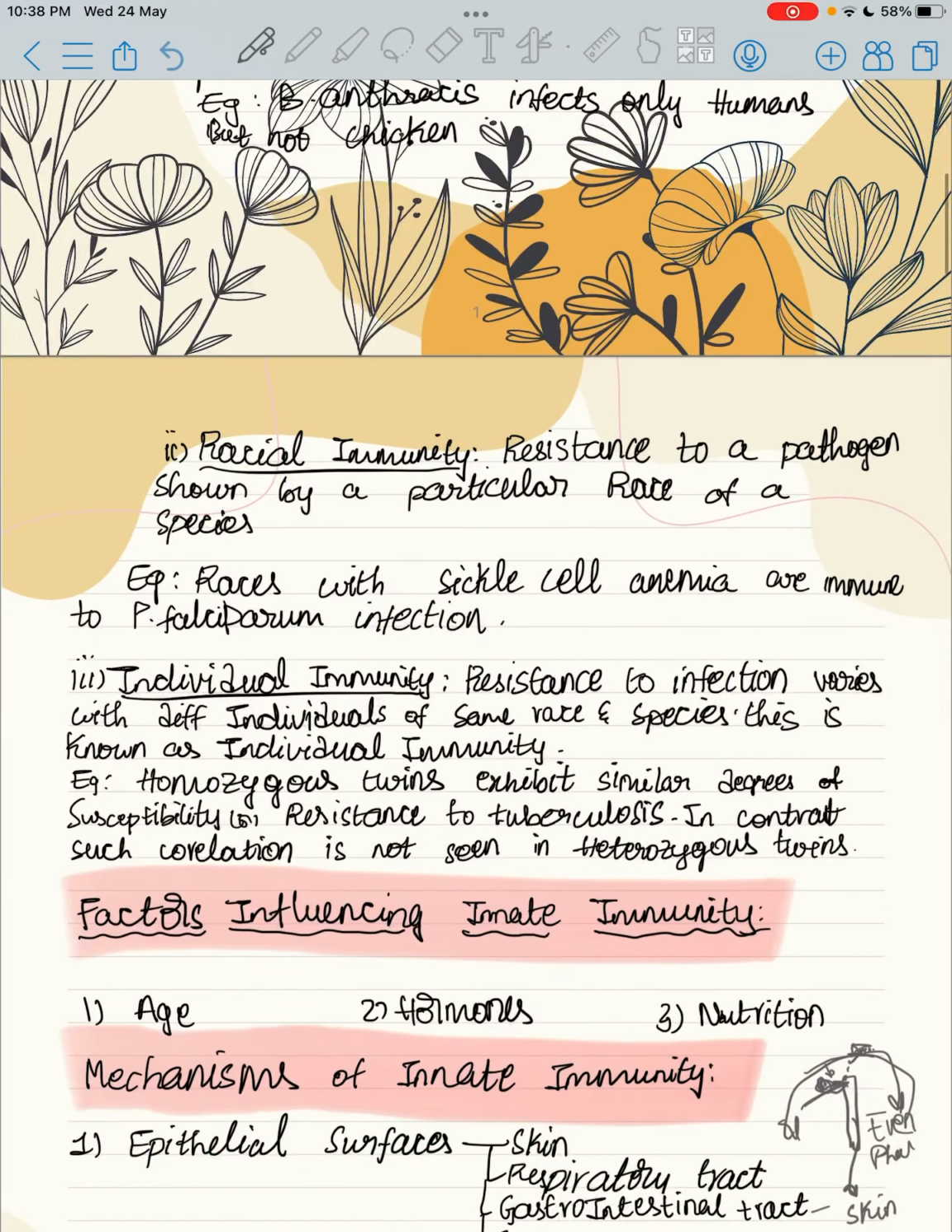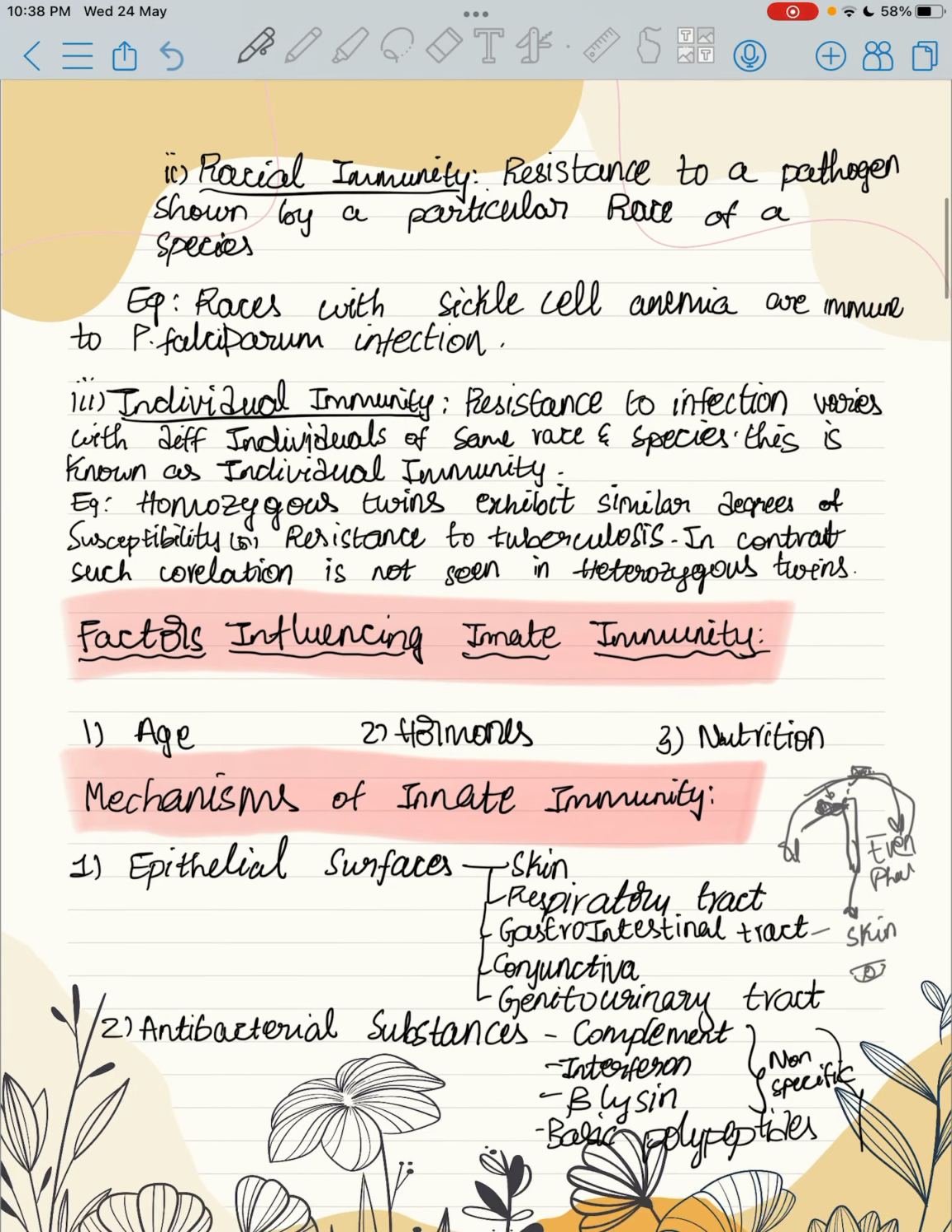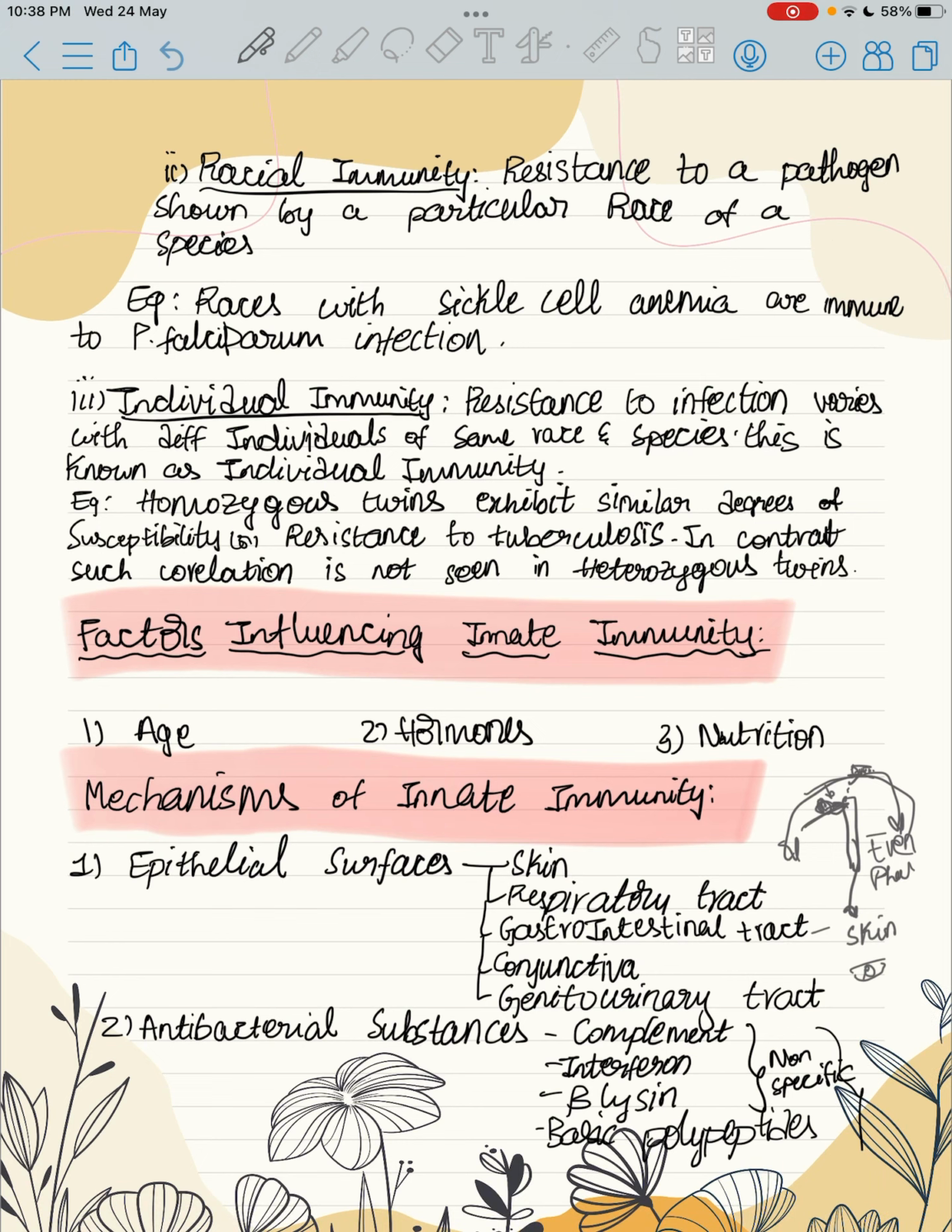And racial immunity: resistance to a pathogen shown by a particular race of species. Example: races with sickle cell anemia are immune to Plasmodium falciparum infection. It causes malaria, and races with sickle cell anemia are seen in Africa and they are immune to Plasmodium falciparum infection.